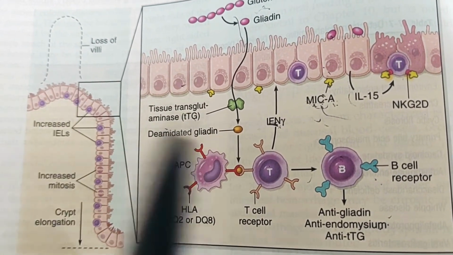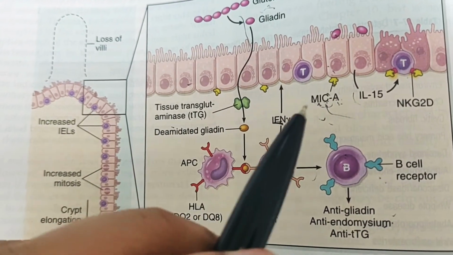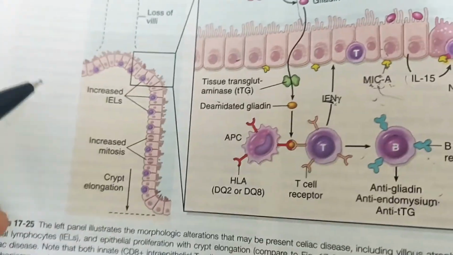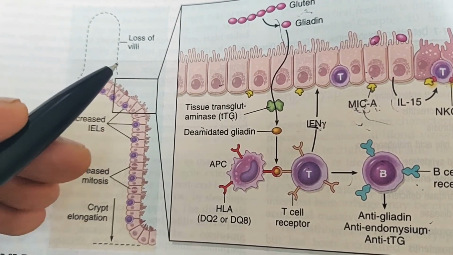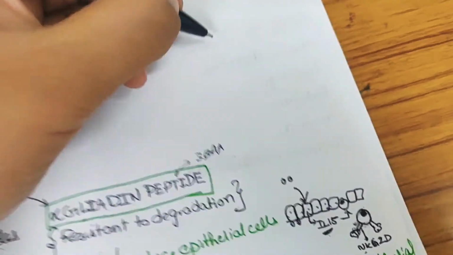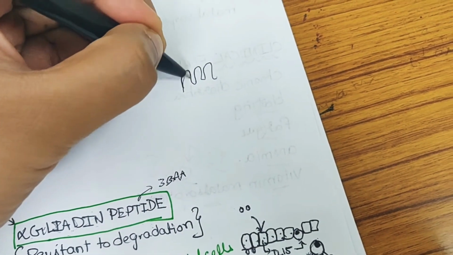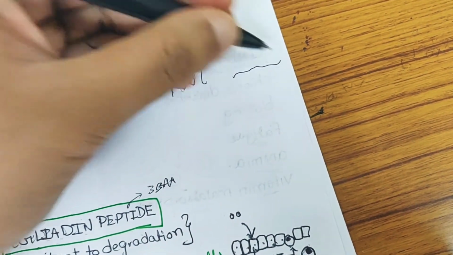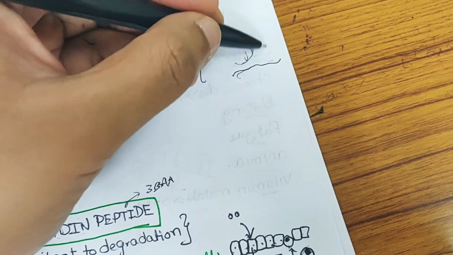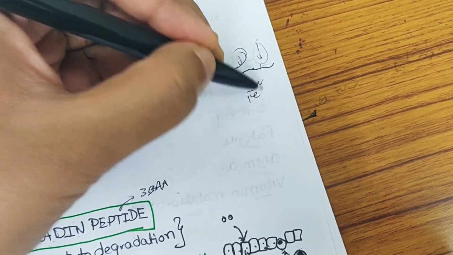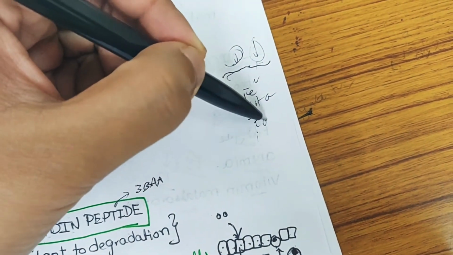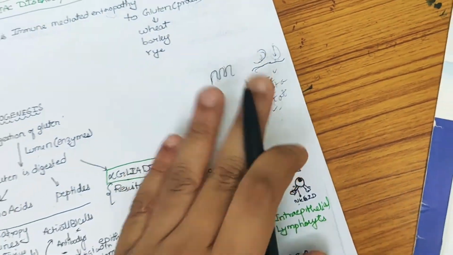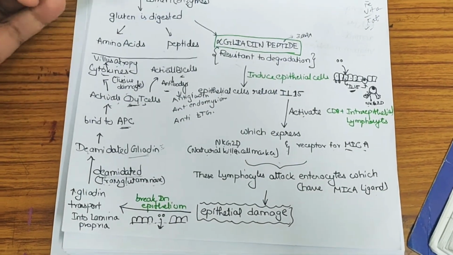So there is a complete inflammatory reaction and destruction of the epithelium. So there is loss of villi. We can see the villi are lost. We know villi have more surface area, so when villi are lost, the surface area decreases. So absorption of materials will decrease, like iron absorption, vitamin absorption and fat absorption, and many things do not get absorbed. Okay, so when we come here, we'll see where we are.